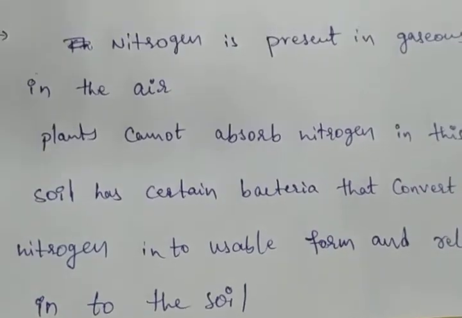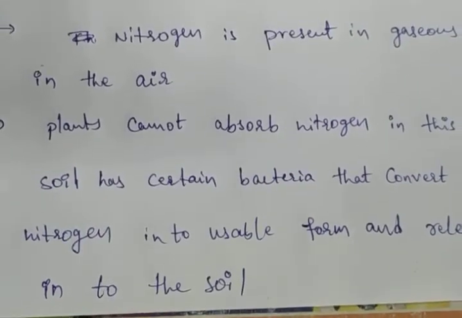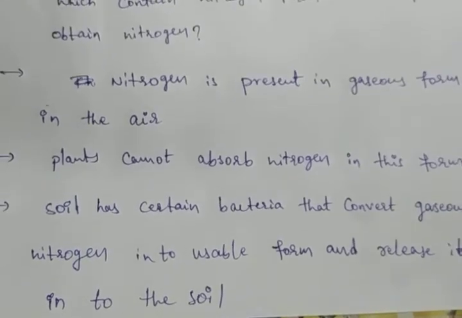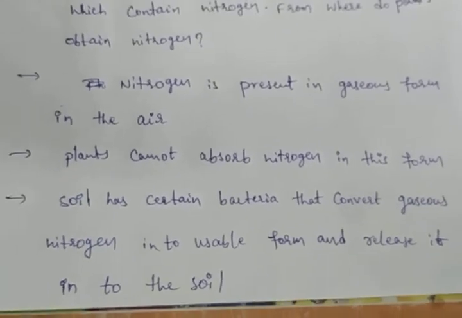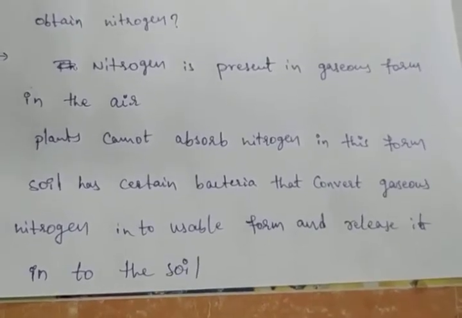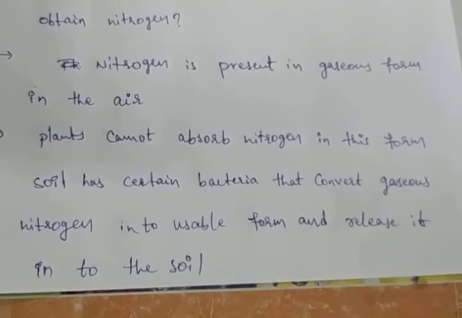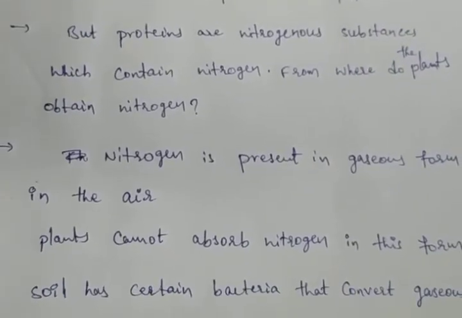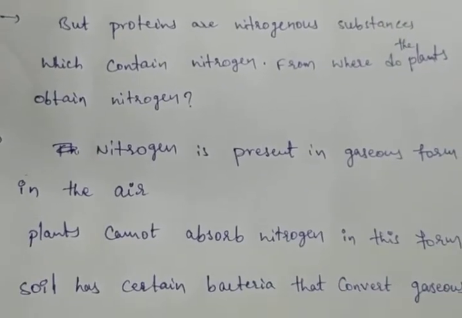Okay, so nitrogen is in gaseous form. Plants cannot absorb nitrogen in this form. Then soil has certain bacteria that convert gaseous nitrogen into the usable form and release it into the soil. Then the plants absorb nitrogen along with water. Okay, next, these are absorbed by the plants.